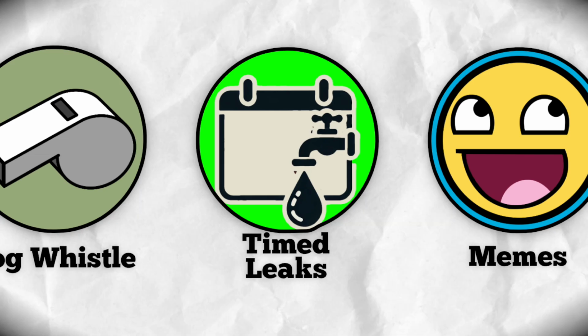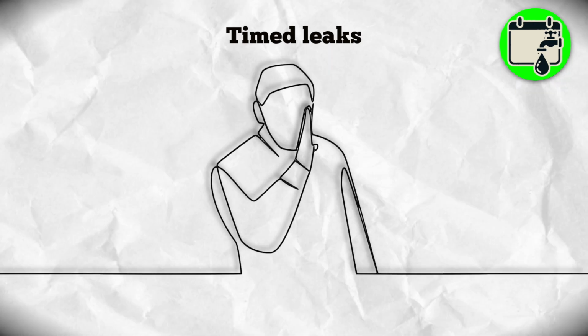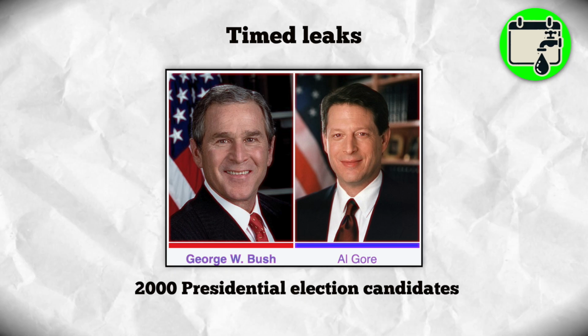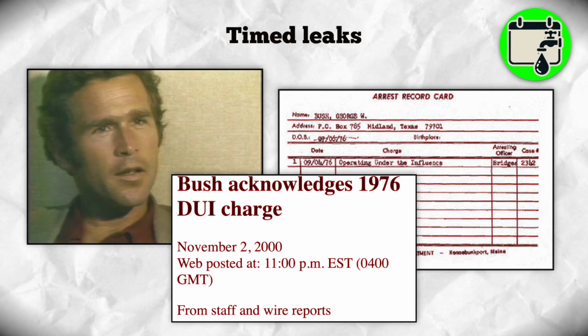Timed leaks. Strategically withholding damaging information and releasing it at pivotal times, timed leaks can be effective in influencing campaigns. October surprises may be the most notorious. The weekend before the 2000 election, for instance, reports leaked of then Governor Bush's DUI arrest from the 1970s.